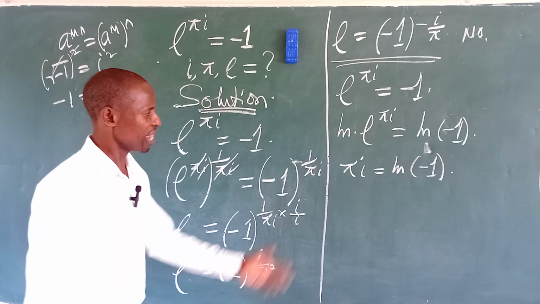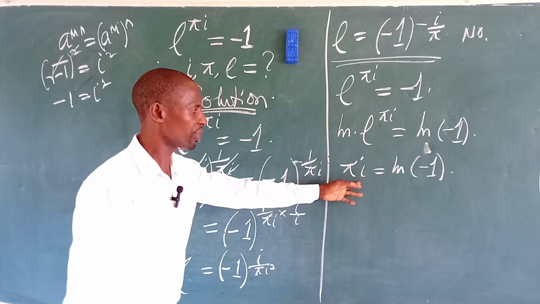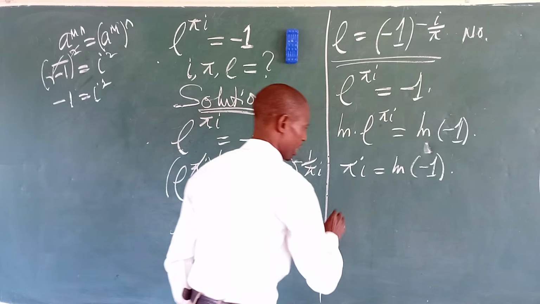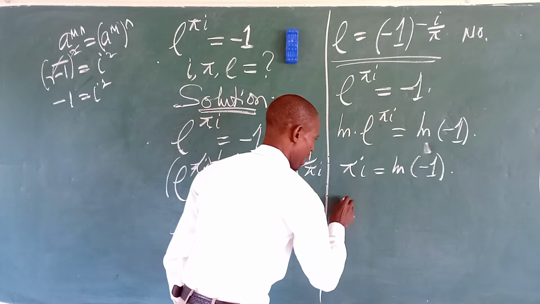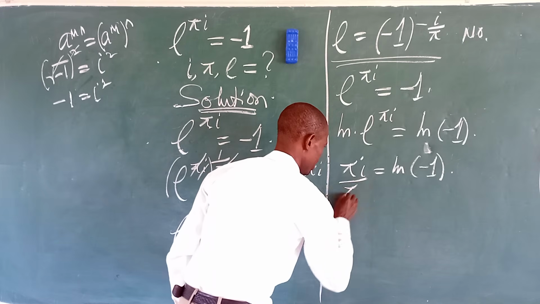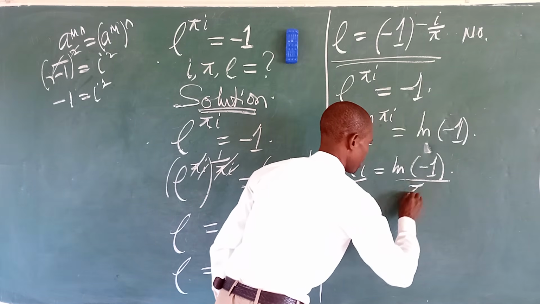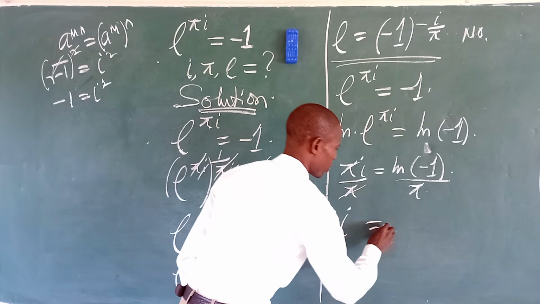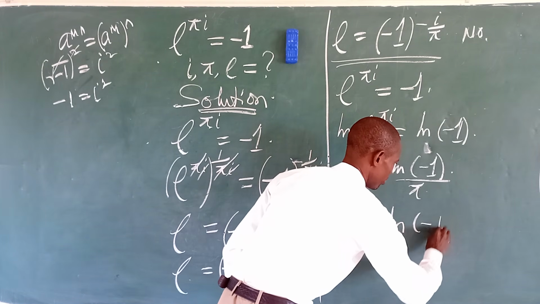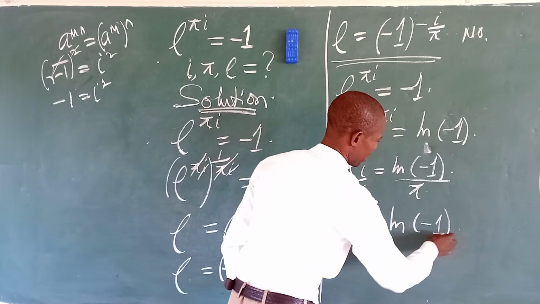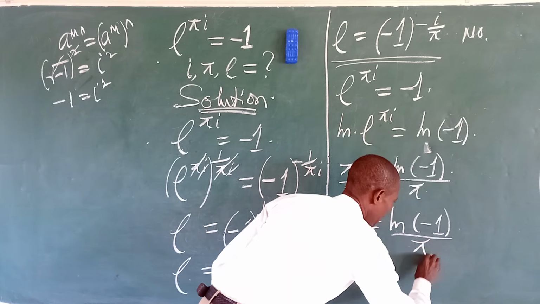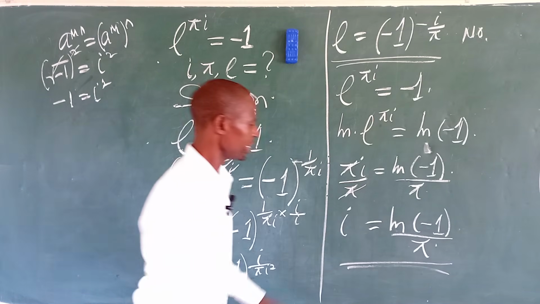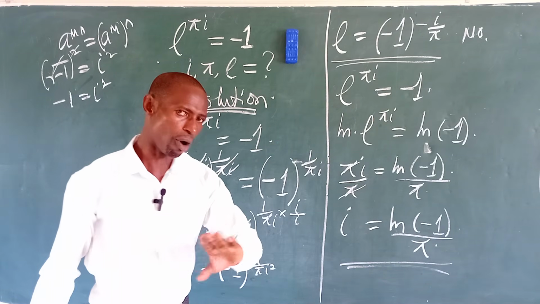Easy. Then, because we are looking for I, all we need to do is divide both sides by iota. Sorry, pi rather. So if we divide by pi, we equally divide this by pi. So this leaves the system. We have our iota is equal to the ln of bracket minus 1 close bracket all over pi. So we've succeeded also in making our iota the subject of the formula.